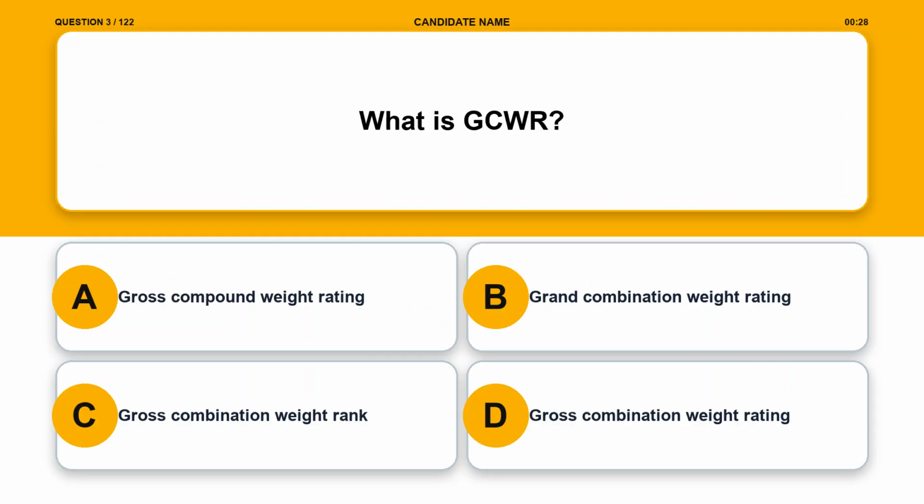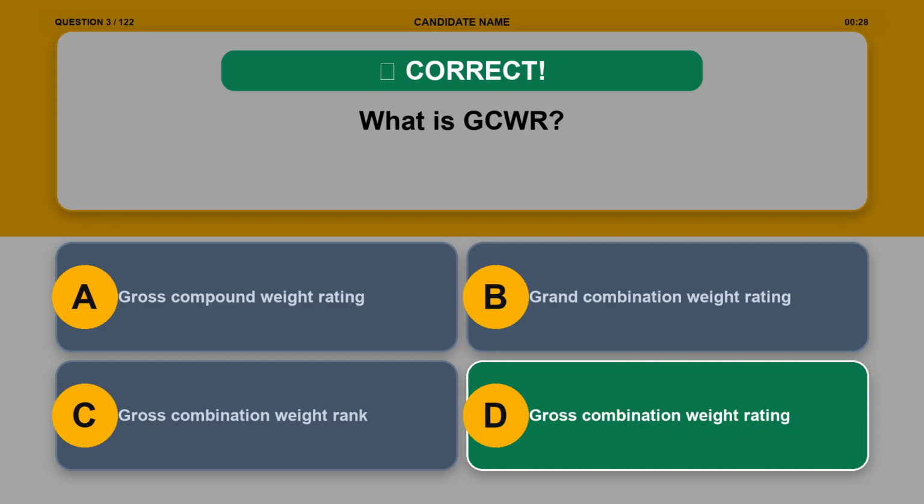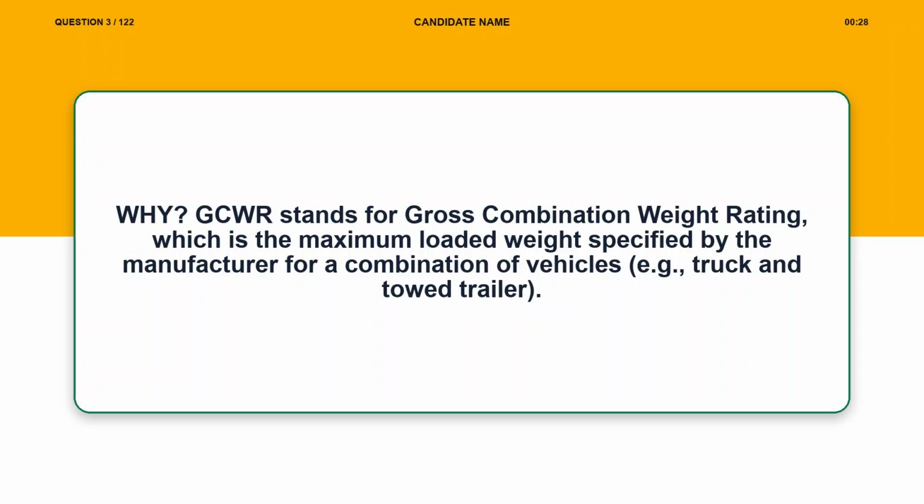Question 3. What is GCWR? Option A, gross compound weight rating. Option B, grand combination weight rating. Option C, gross combination weight rank. Option D, gross combination weight rating. The correct answer is option D, gross combination weight rating. Explanation. GCWR stands for gross combination weight rating, which is the maximum loaded weight specified by the manufacturer for a combination of vehicles, for example, truck and towed trailer.